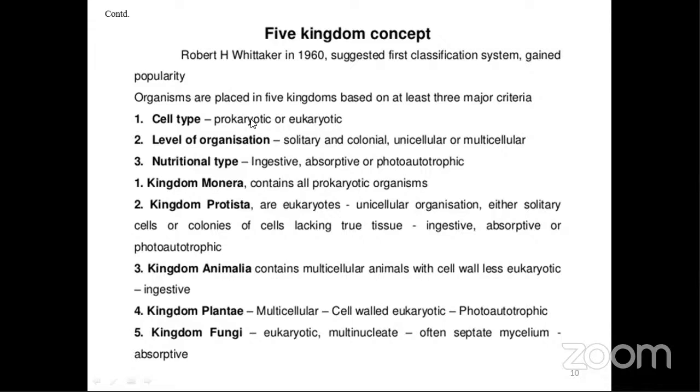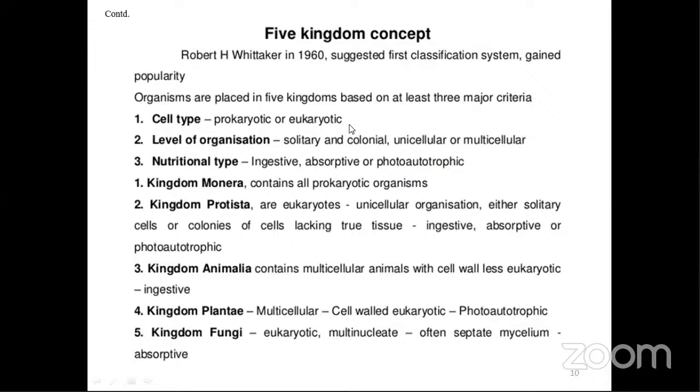Now what is prokaryotic and eukaryotic? Prokaryotic means those which do not have a well-defined nuclear membrane and well-defined limiting membranes for the cell organelles, whereas eukaryotic means those which have a proper nuclear membrane and limiting membranes for all the cell organelles.